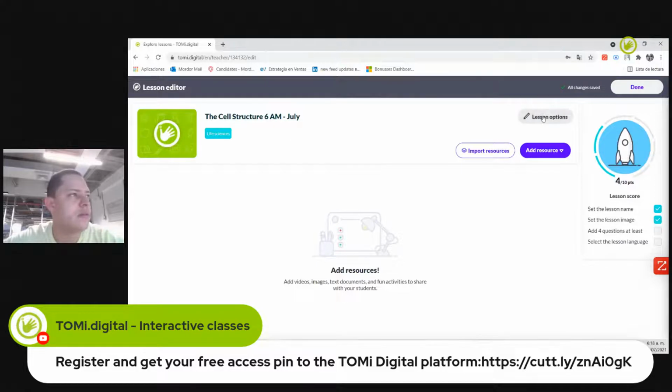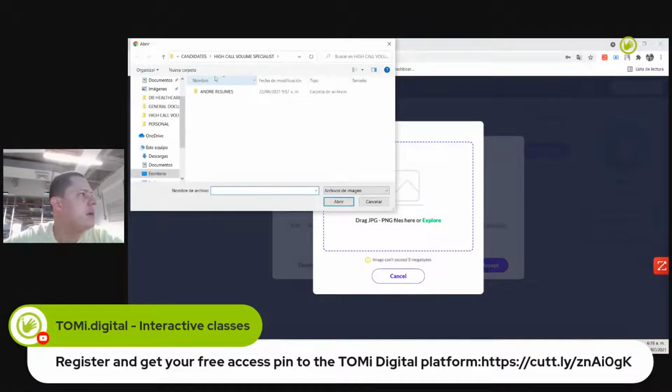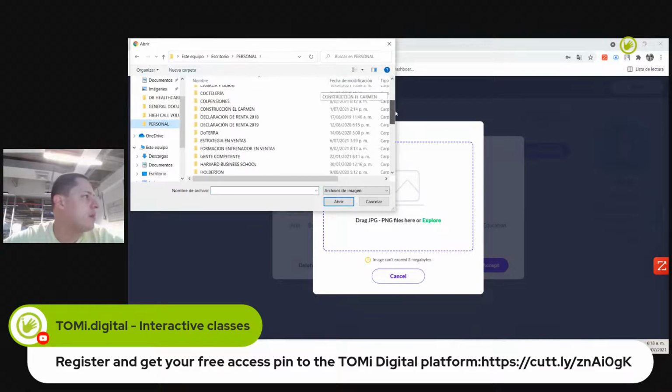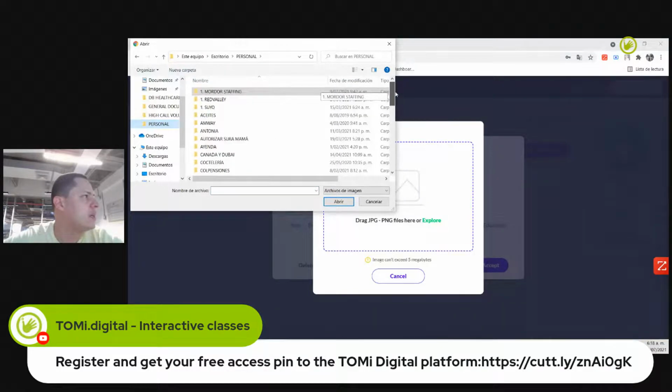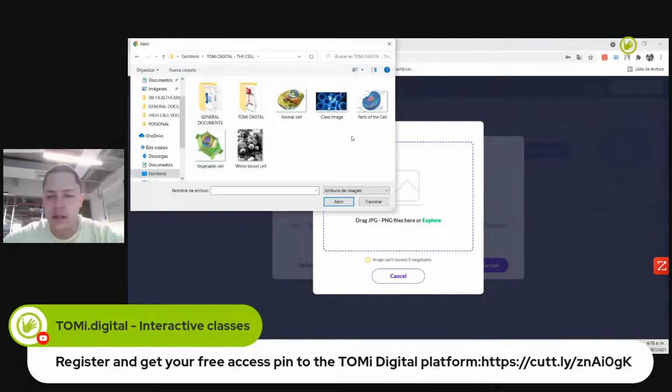So, okay, let's start right here with the class image. Okay, the image, I click here. I already have, obviously, some of the content or most of the content downloaded here. Documents, images, all the content that I want to upload to TOMi Digital, obviously I will have to have it downloaded to my computer previously.